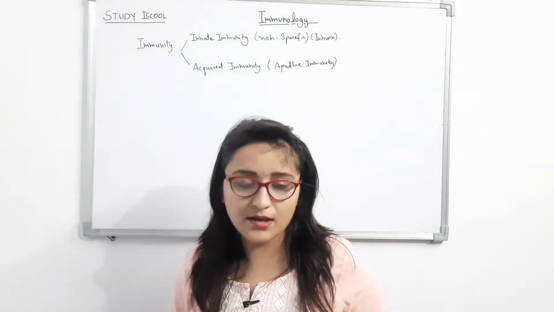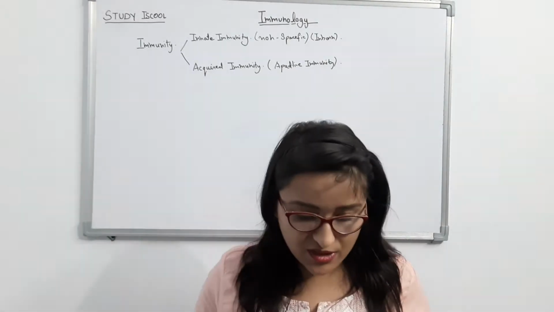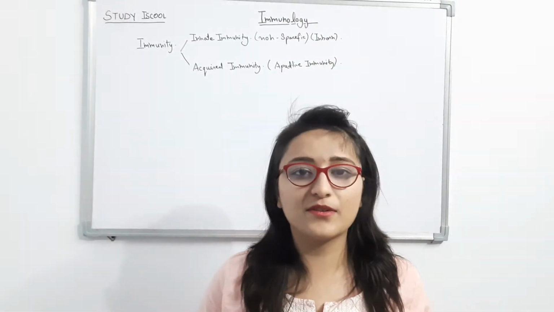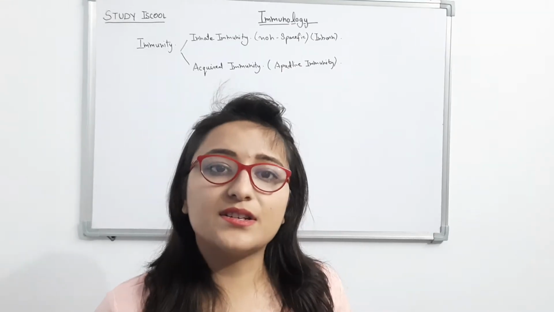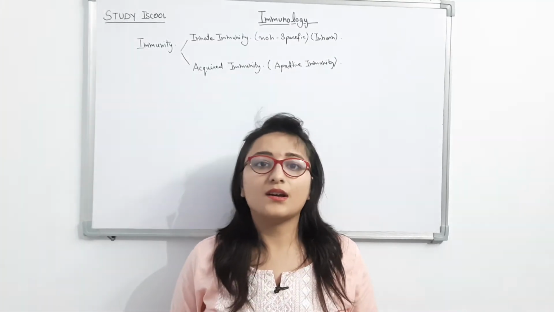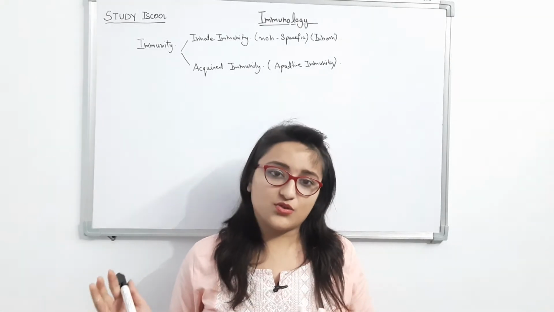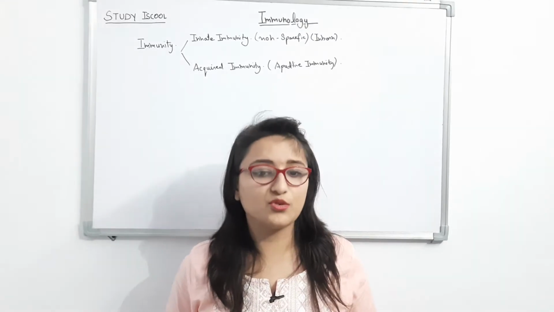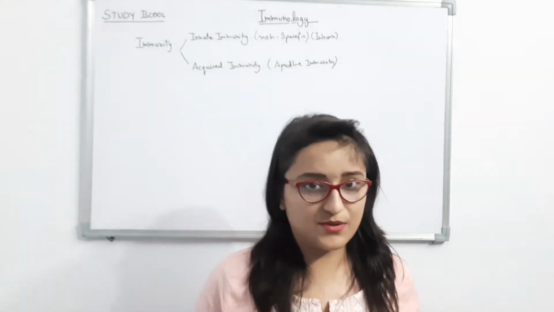So basically innate immunity is called the first line of defense. Why is it called the first line of defense? Because it is a non-specific kind of immunity.